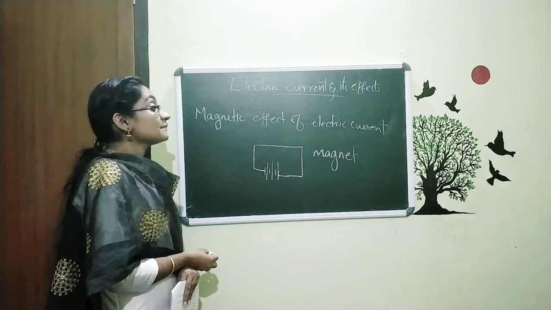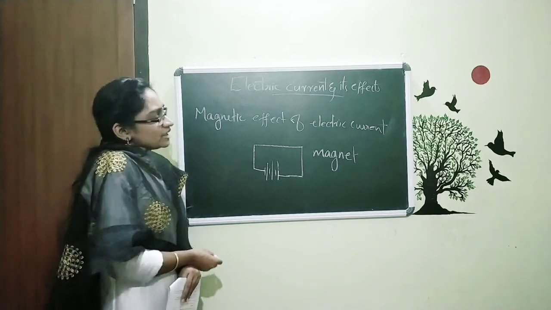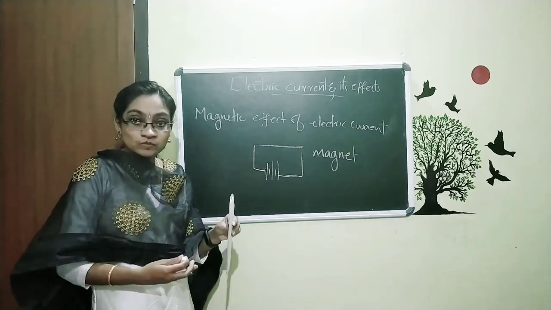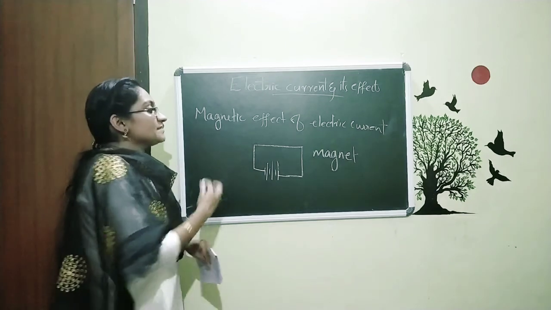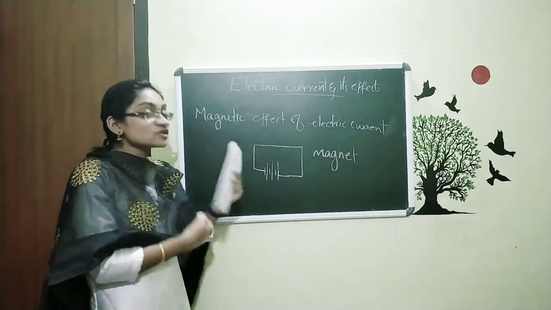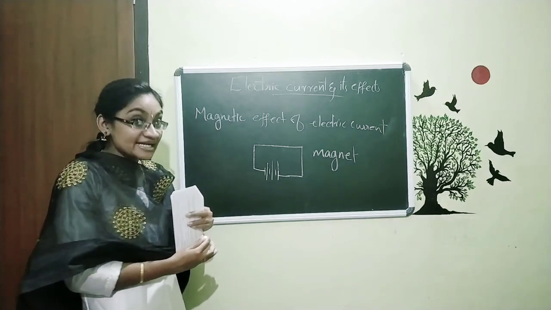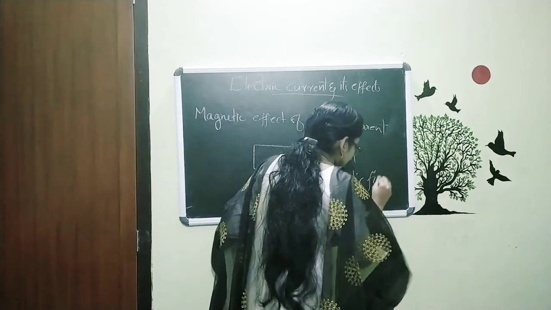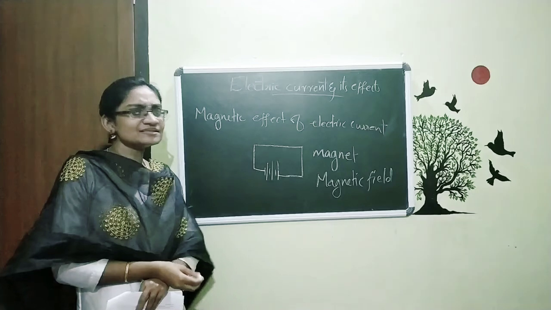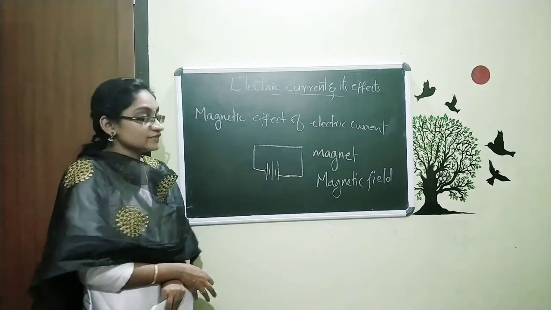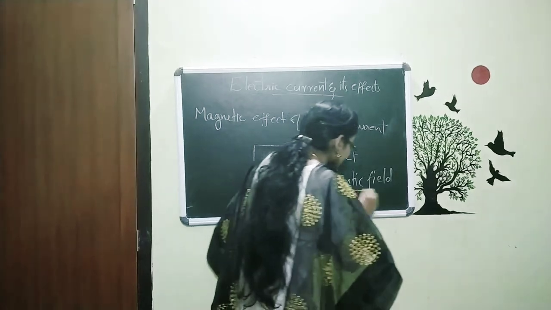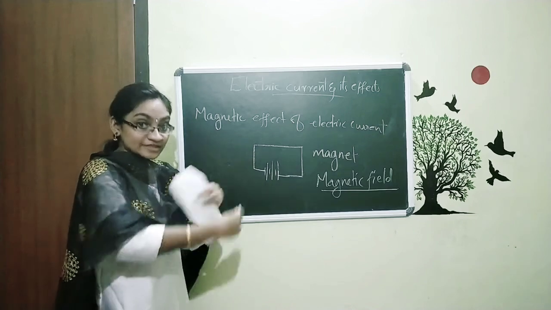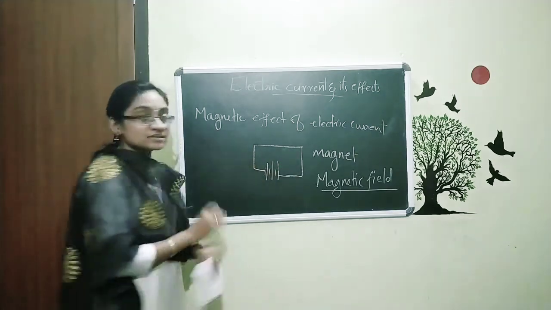So that is called what? The magnetic effect of electric current. That takes place in every situation where electricity is passing through wires; it acts like a magnet, or we can see the presence of a magnet, and we say it is a magnetic field. Magnetic field means the presence of the magnet. So, around this wire we can see a magnetic field when the current is flowing through this conductor.